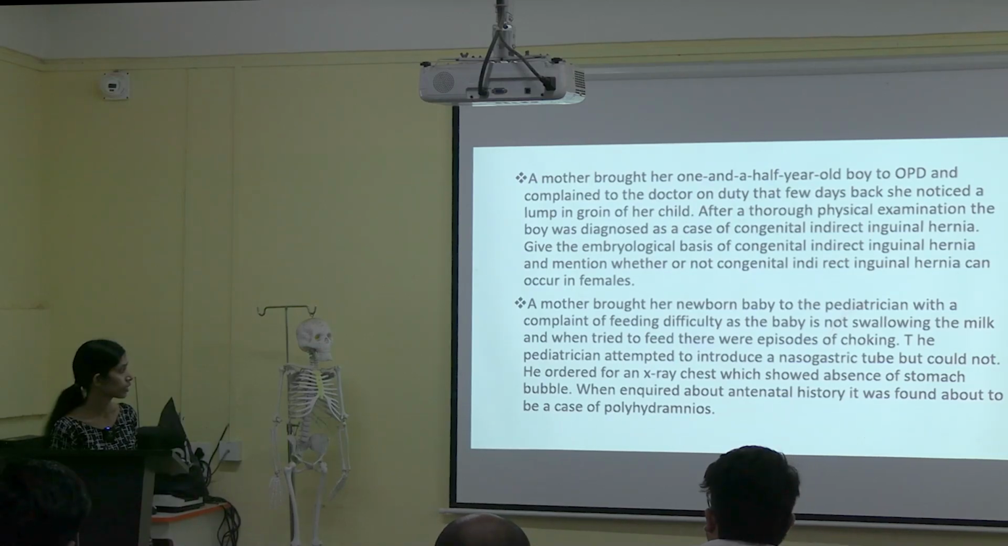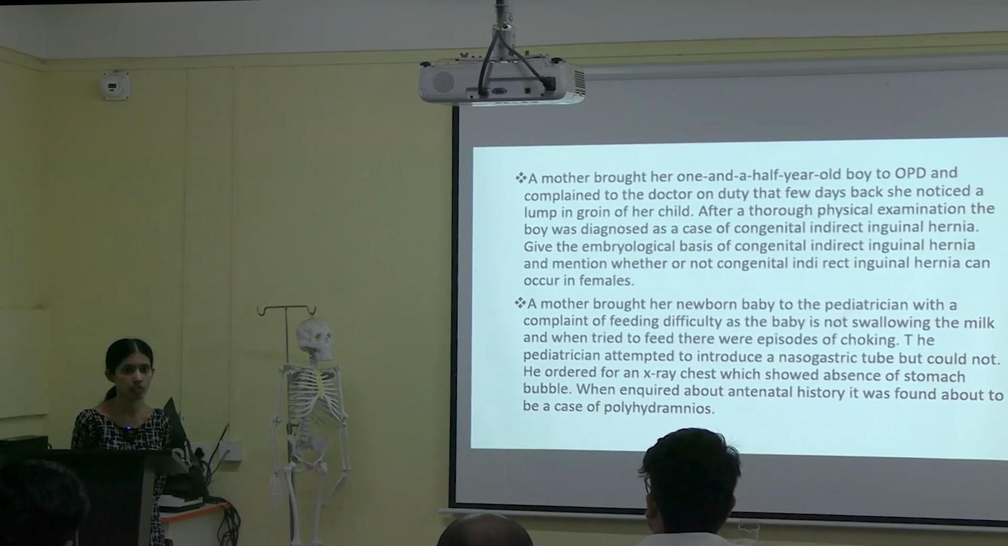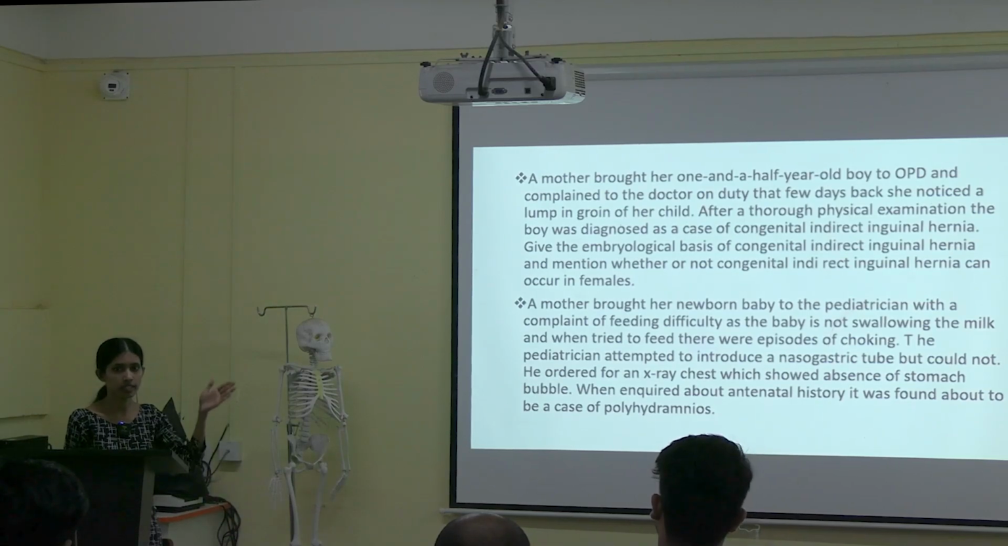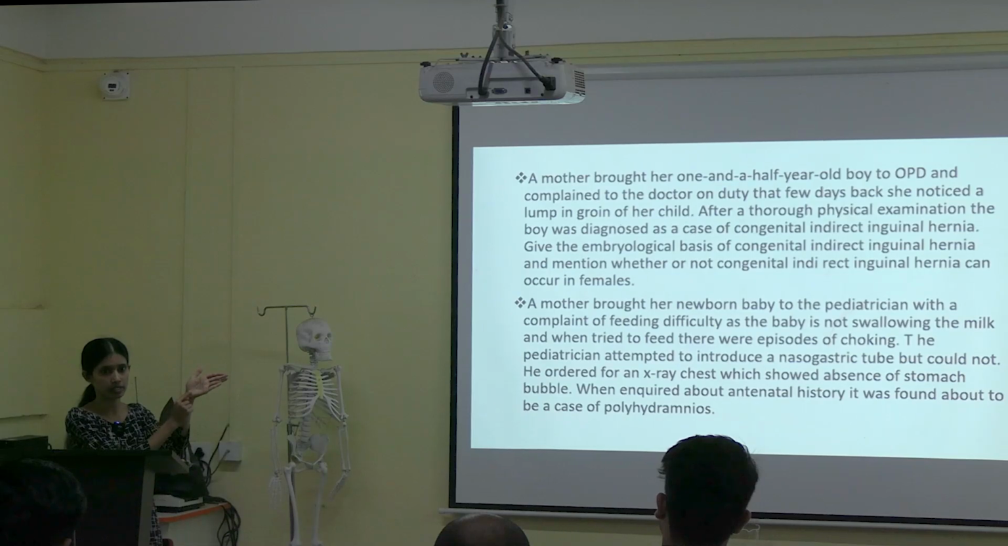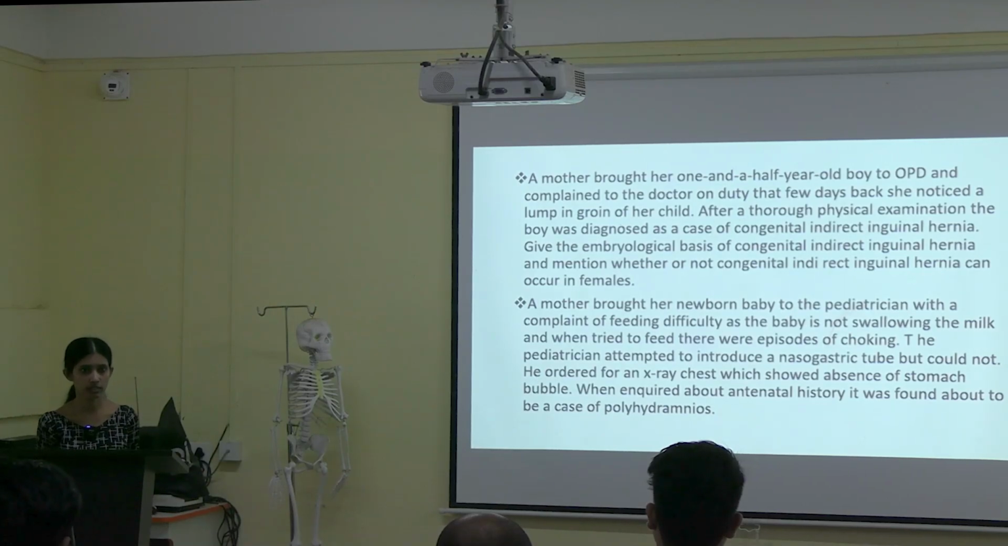He ordered an X-ray chest which shows the absence of stomach bubble. We have discussed the double bubble condition, if you remember, in the developmental anomalies of the stomach. Do you remember when I added the picture of the X-ray also? In that X-ray you can clearly see the empty, bubble-like space in the abdomen region. So is it related to your GIT?